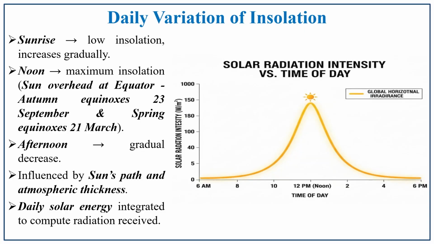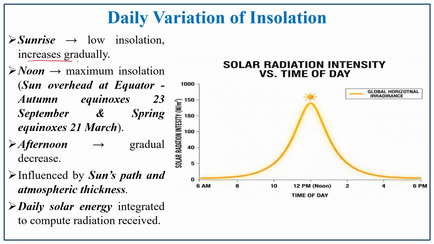Next one is the daily variation of insolation. Day to day we are experiencing this insolation variation. How? At sunrise we experience low insolation, and there is a gradual increase in the incoming solar radiation. It increases gradually, and then at noon what happens? In contrast, at noon there will be a maximum receiving of incoming solar radiation.